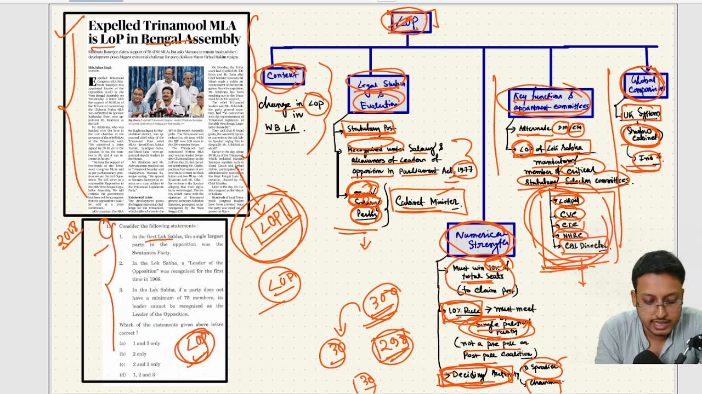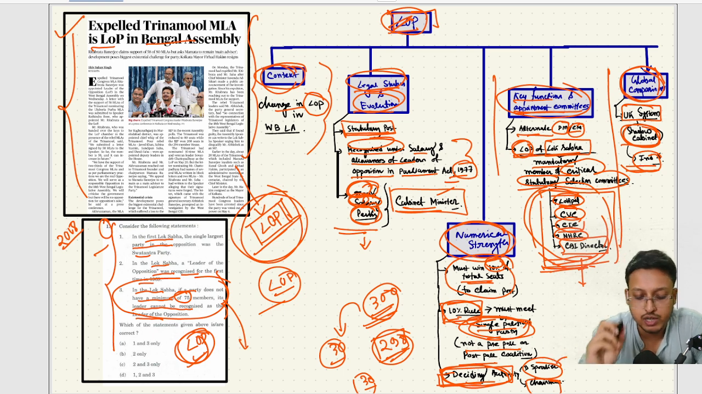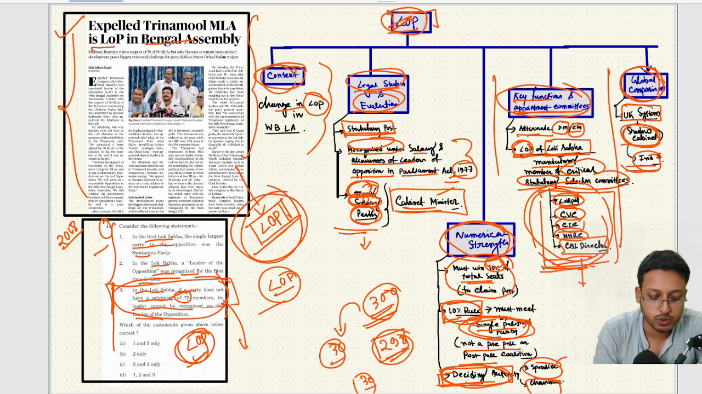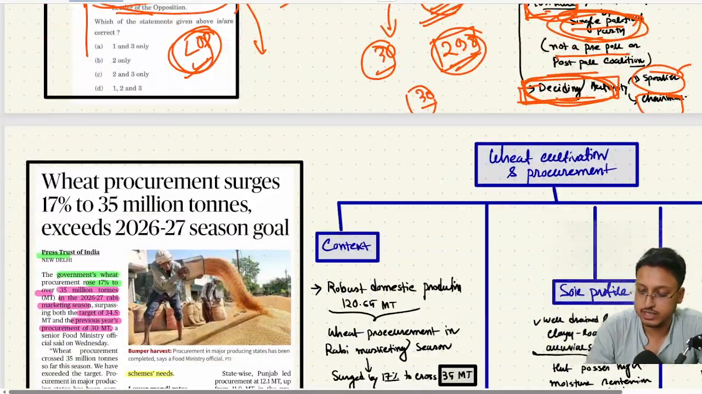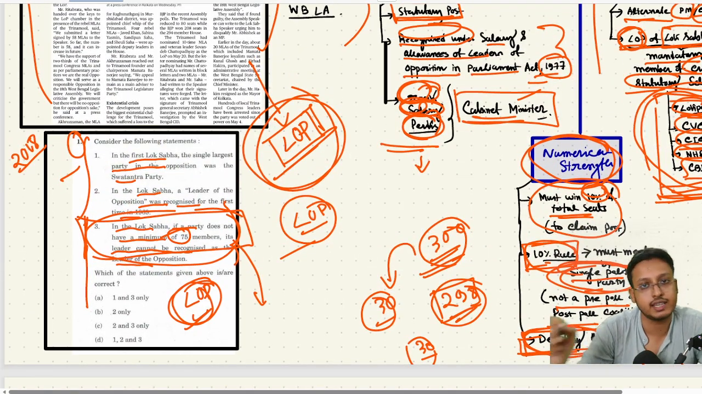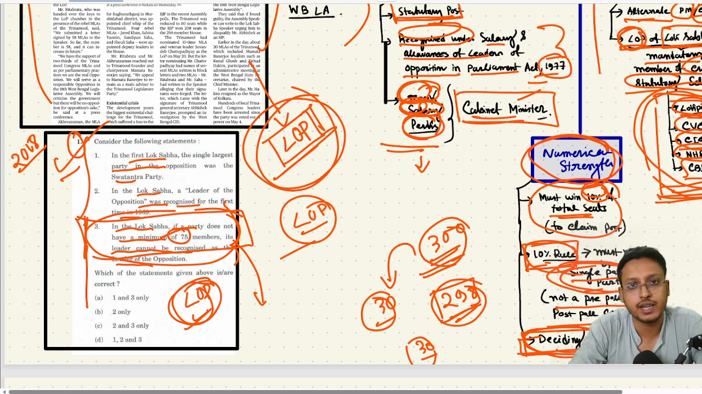In the first Lok Sabha, the single largest opposition party was the Swatantra Party. In the Lok Sabha, leader of opposition was recognized for the first time in 1969. In Lok Sabha, if a party does not have a minimum of 75 members, its leader cannot be recognized as leader of opposition. Just focus on this statement and recall the total number of seats in Lok Sabha and what is 10% of this. Based on this understanding, read this particular statement. I'm zooming out a bit so that you can see it, and then give your answer.